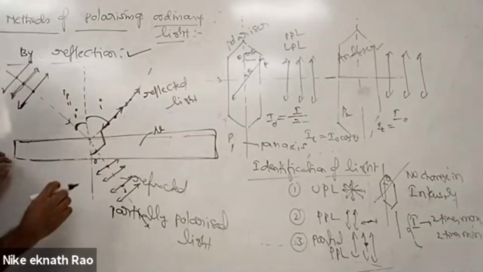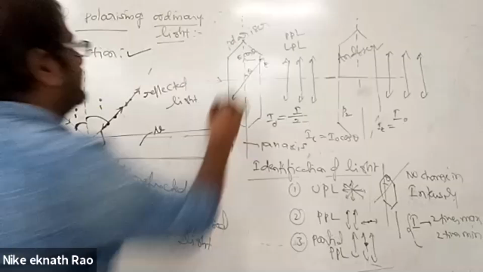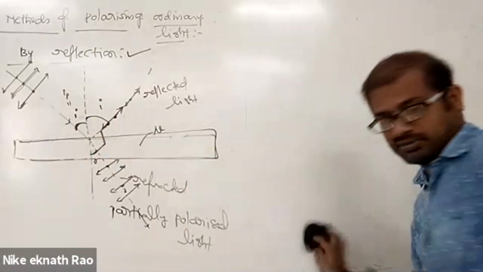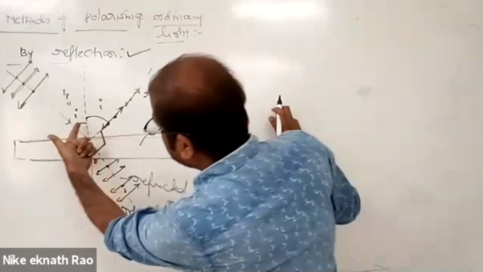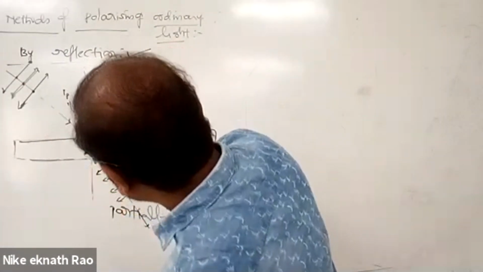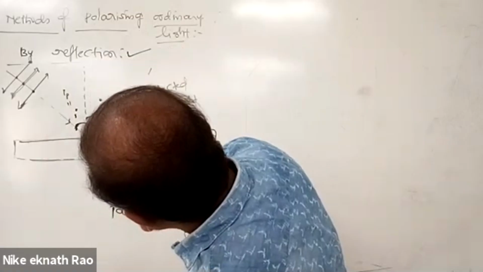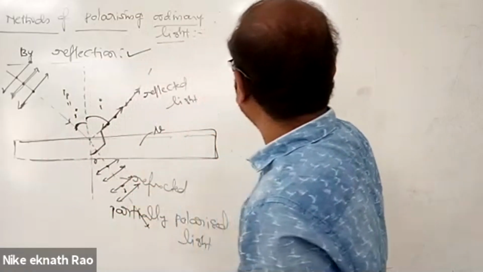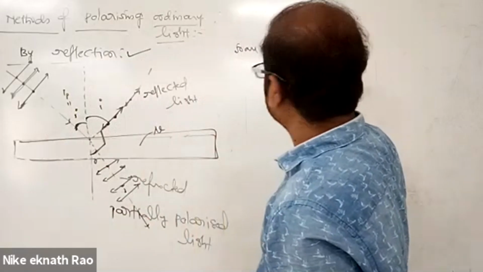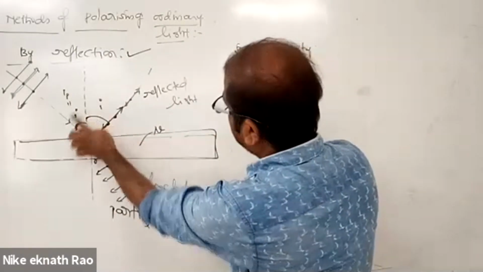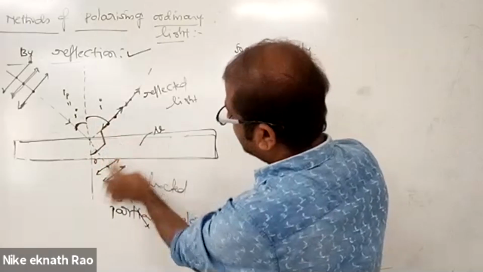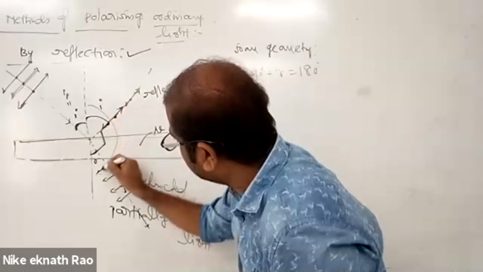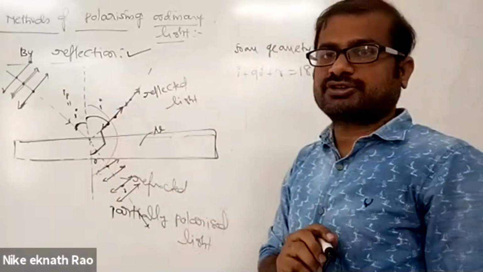Now we can write by geometry. This entire angle is a straight angle, isn't it? This is I, this is 90, and this is R. A straight angle is 180 degrees.